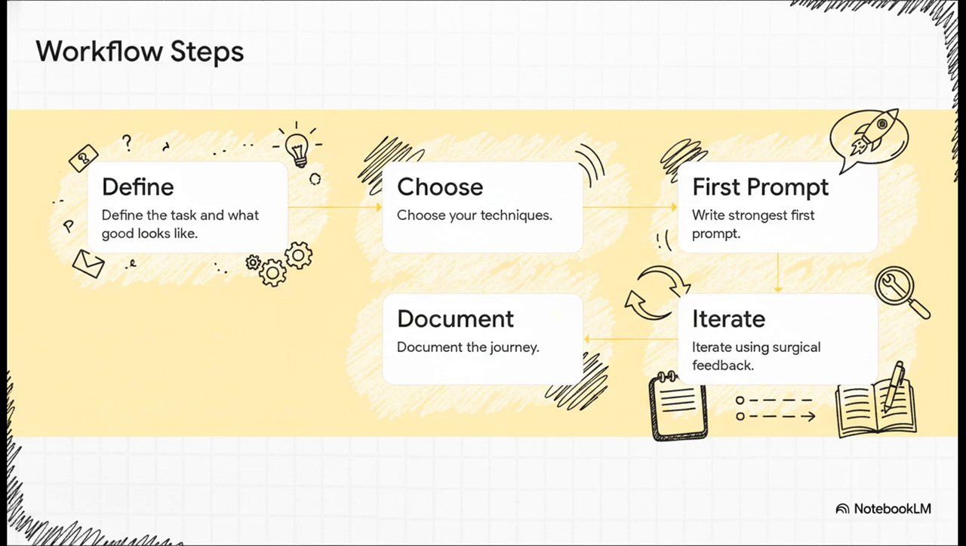Step 1, define the task and precisely what a good output looks like. Step 2, choose your techniques from the toolkit we just covered. Step 3, write that strongest first prompt using the 6-element framework. Step 4, deliberately iterate using surgical feedback. And Step 5, document the exact journey. How many iterations did it actually take?